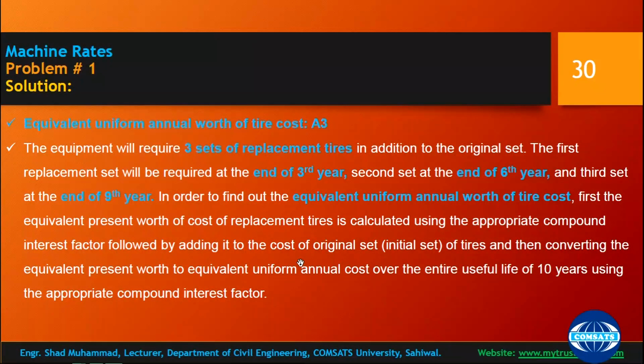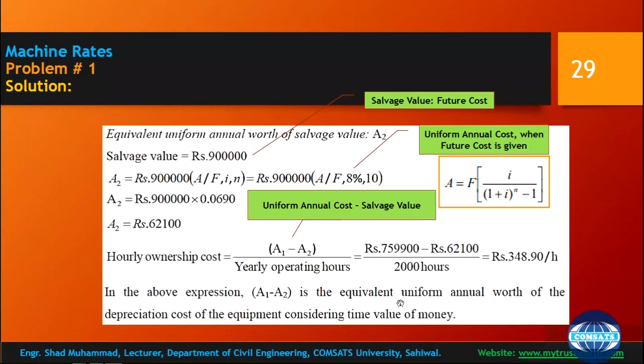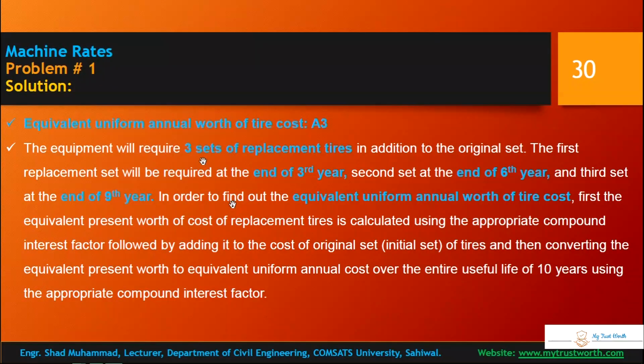Okay, this was ownership cost per hour. Now we want to calculate the mean operating cost. Equivalent uniform annual worth of the cost of tires is A3. Equipment will require 3 sets of replacement of the tires in addition to the original.